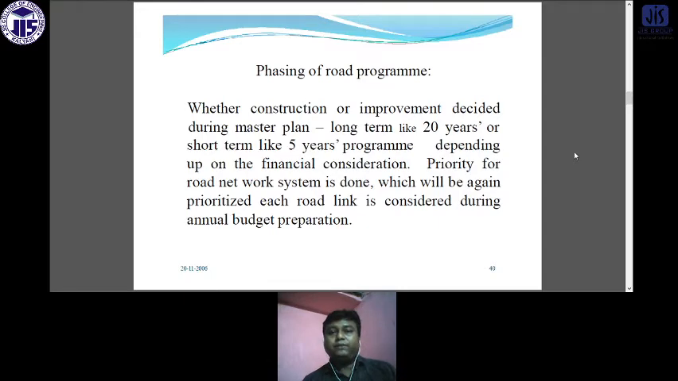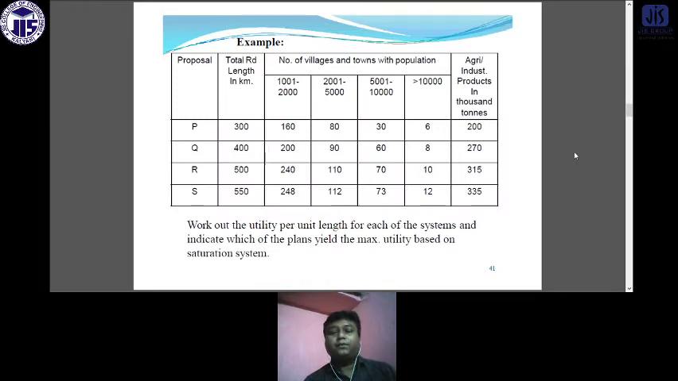So now is the phasing of the road program. Whether the construction or improvement is decided during the master plan, a long term 20 year plan or a 5 year plan, means what is the phase of this whole system.